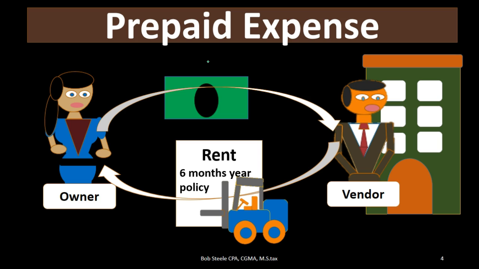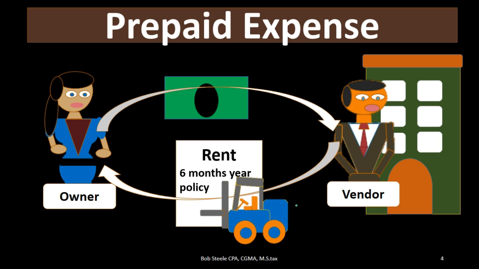You can see why this would be important, because if we paid 6 months of cash for a very expensive forklift that might be a substantial part of our income statement, and we just used the cash method and expensed it all in month one, our net income would be lowered by that 6 months' worth of rent, and the next month would have no rent allocated to it at all because we prepaid the rent. And that would be a distortion.